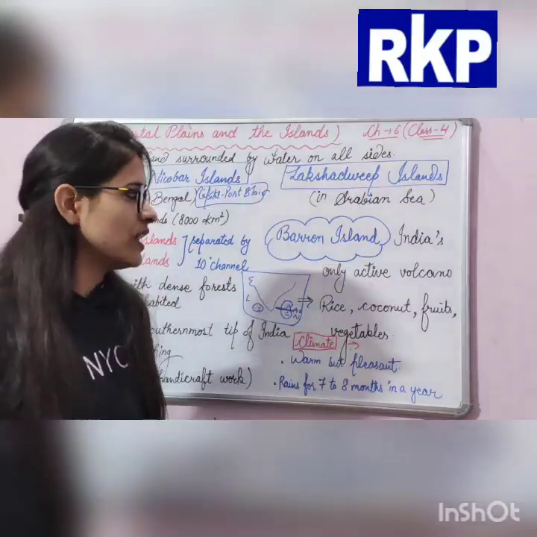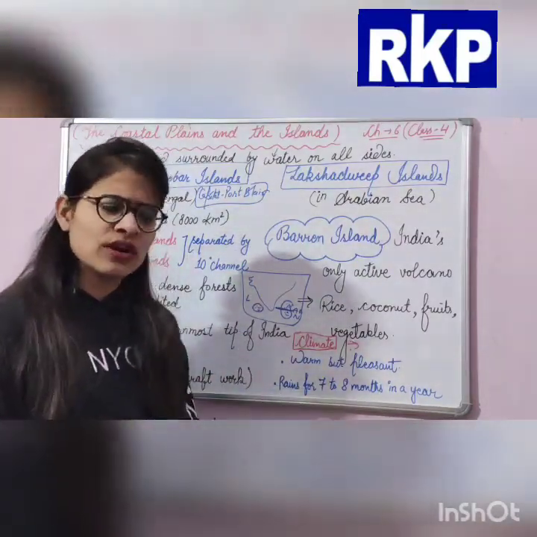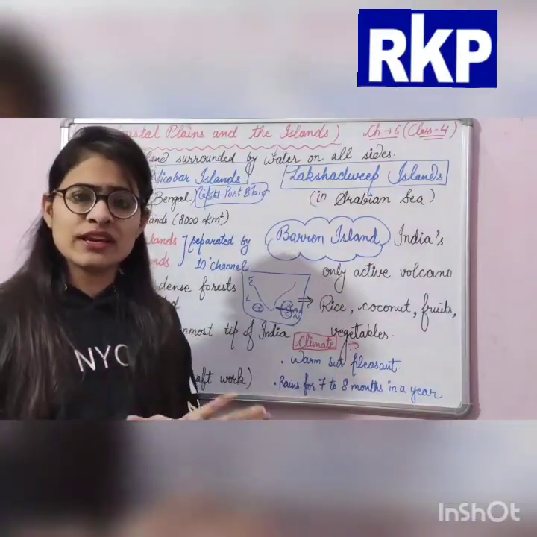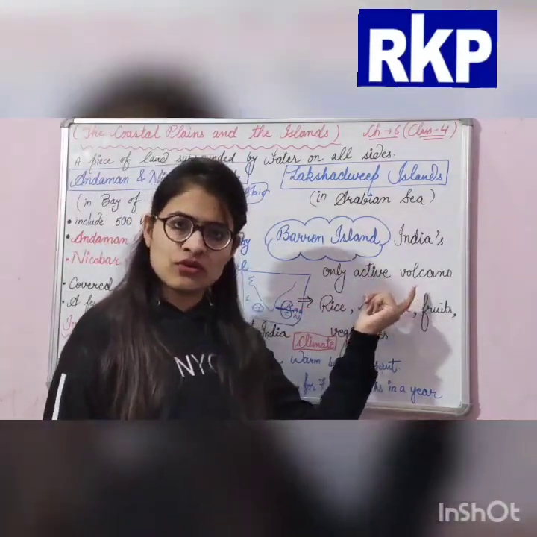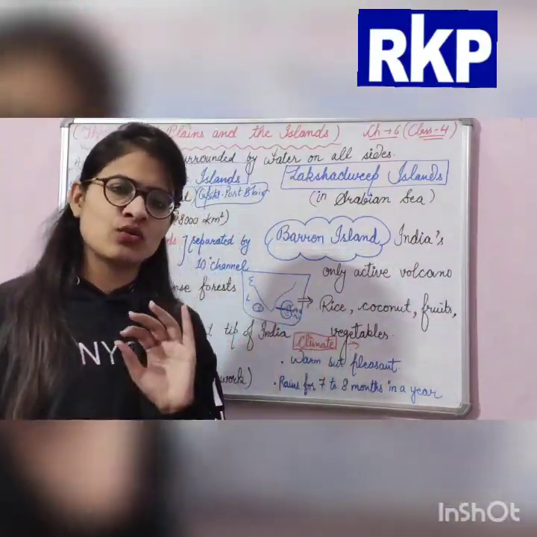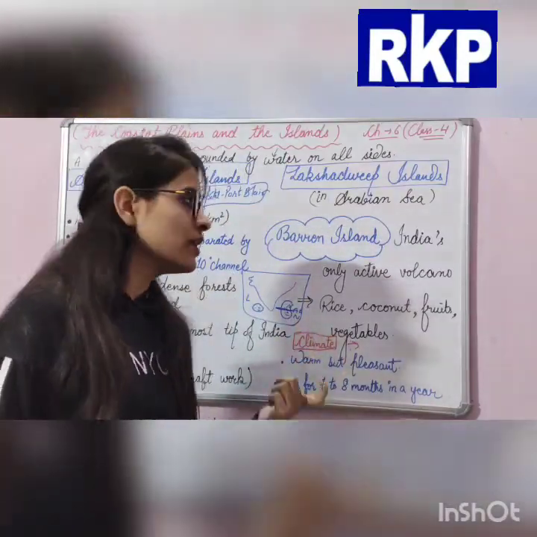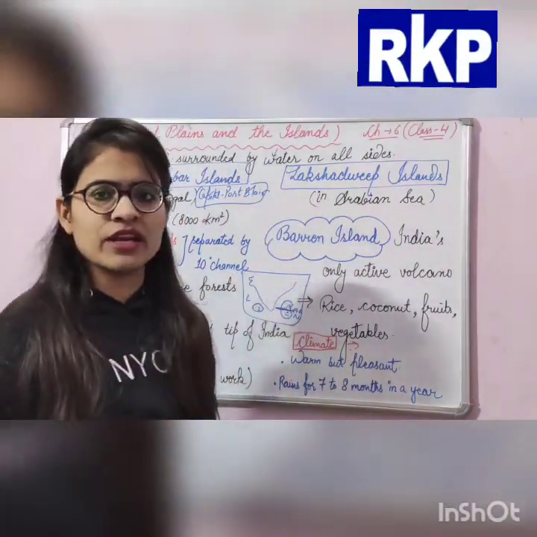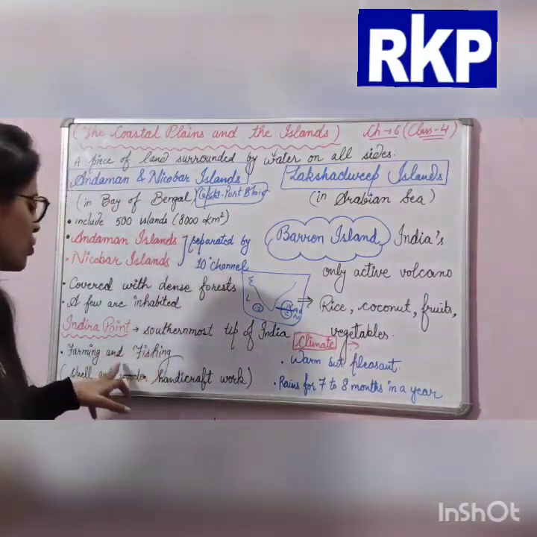Every time lava is emerging from that volcano, it is called an active volcano. And what is India's only active volcano? It is Barren Island, which is in the Andaman and Nicobar Islands. Okay, and what are their occupations?